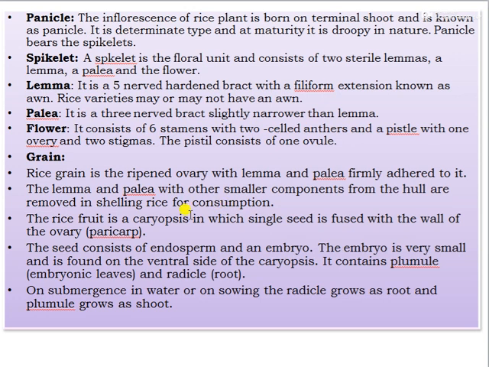And the rice fruit is a caryopsis, in which a single seed is fused with the wall of the ovary, and the seed consists of the endosperm and the embryo. The embryo is very small and is found on the ventral side of the caryopsis, and it contains the plumule and the radicle. On submergence in water or sowing, the radicle grows as a root, and the plumule grows as a shoot.